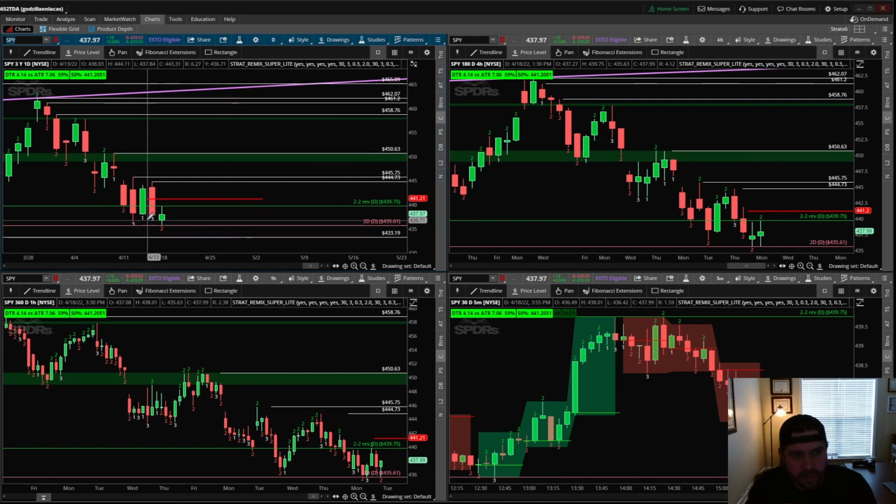Downside would be a 2-2 continuation. Not really actionable, but it's up to you how you want to play that one. So if it does break the low, then you are going to be looking at your first move to 433.19. If it does break the low, I'll switch down to a lower time frame, like the 30-minute or the 15-minute, wait for a little bit of a pullback to come back up, test that previous day's support, which is now going to act as resistance, and then come back down further.